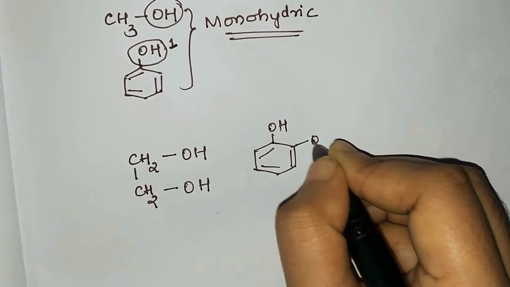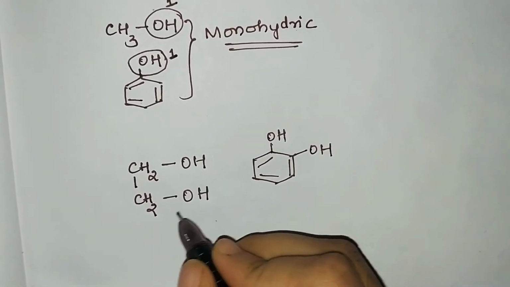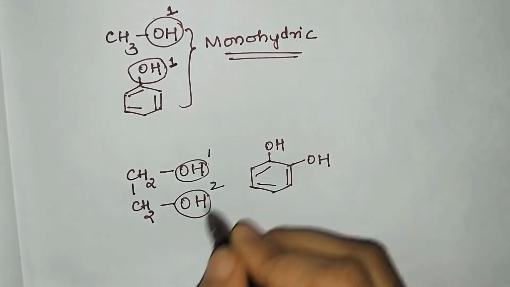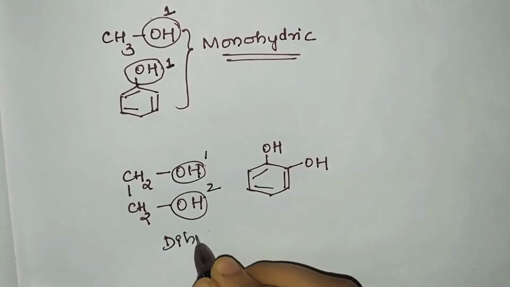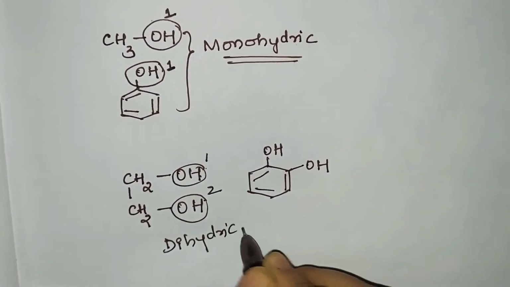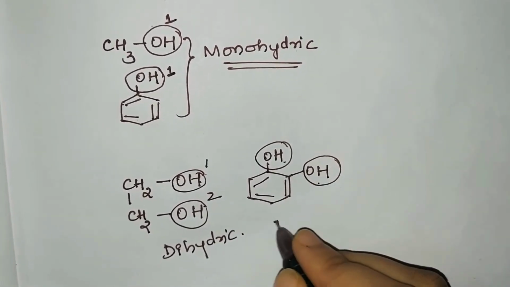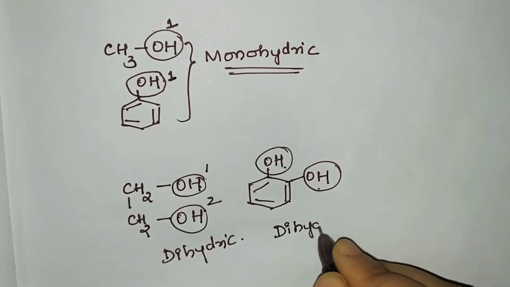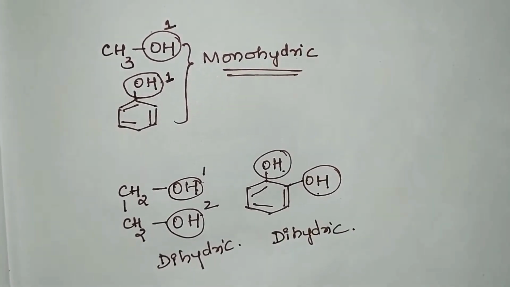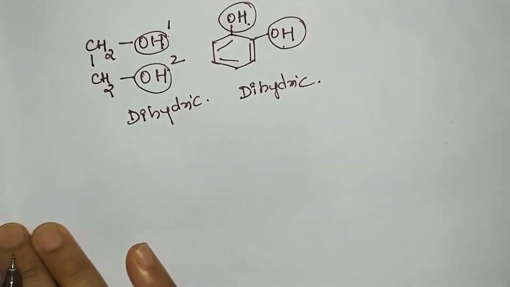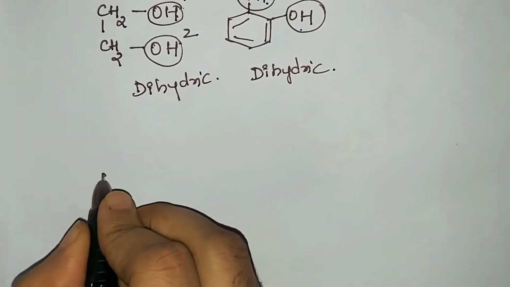So what do we observe here? Both have 2 OH groups. In the next also you can see it has 2 OH groups. So we say these are dihydric in nature. So depending on the number of OH groups, we say hydric in nature. If it is one, monohydric; if there are two, dihydric. Similarly, we'll consider an example for trihydric. It means what? It should have how many OH groups?